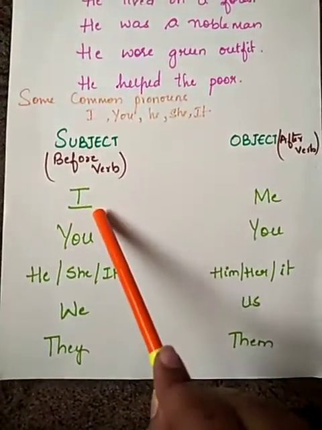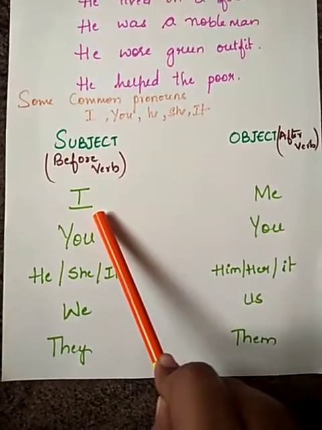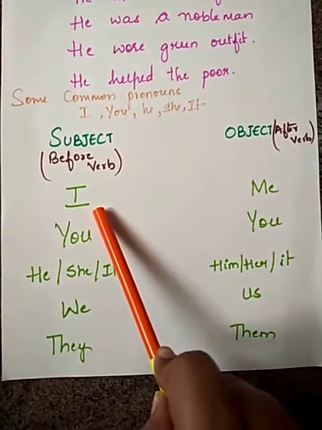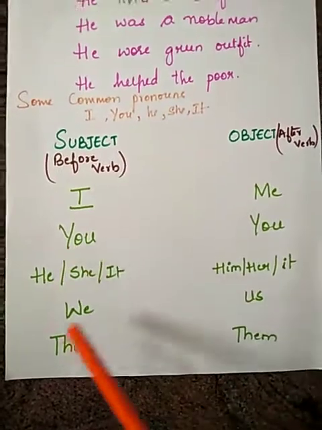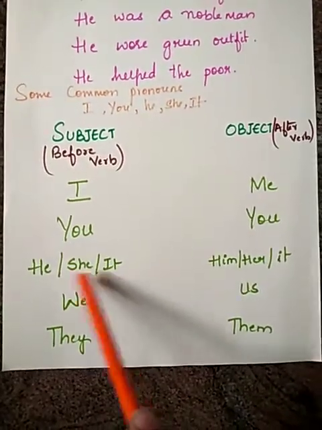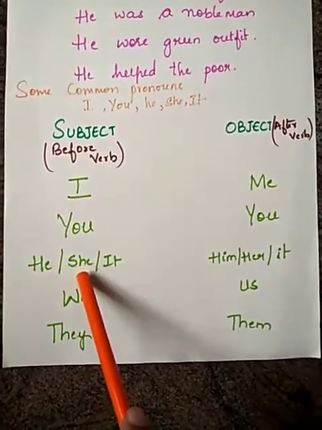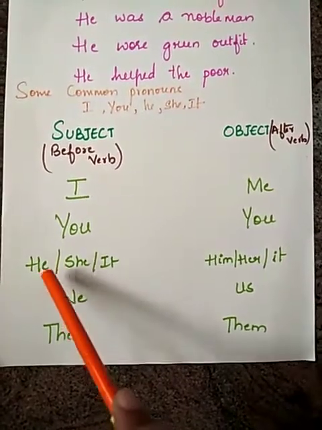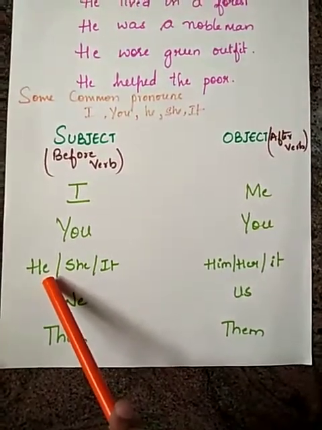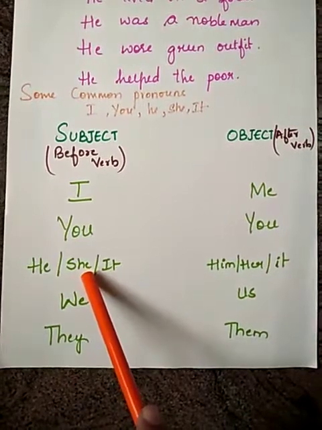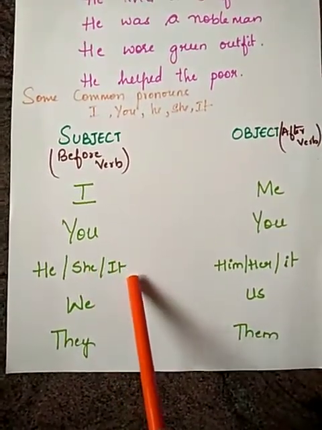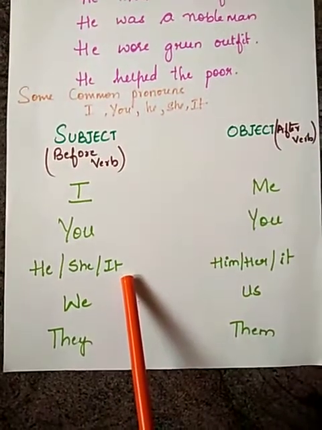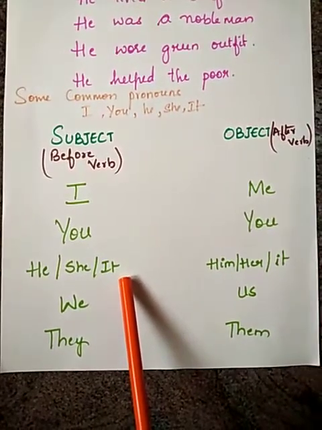I: in the subject, I am a teacher, right? You are a teacher. He is a boy. She is a girl. He is a boy and he is a subject. She is a girl. She is a subject. It is a ball. It is a subject.